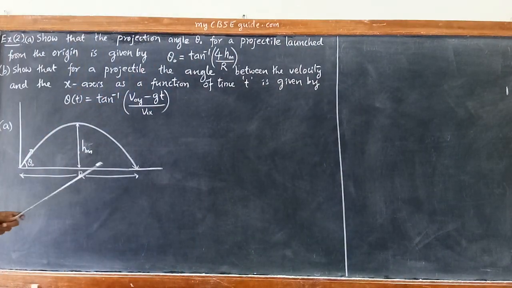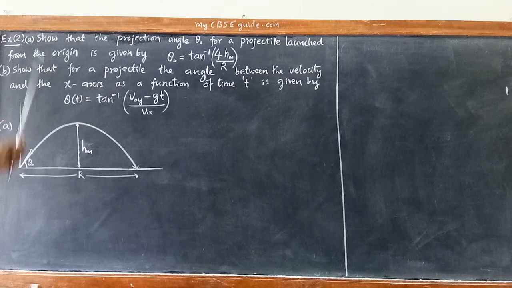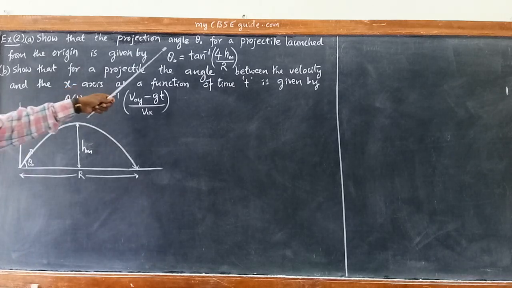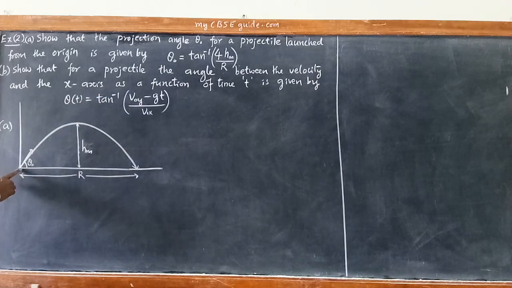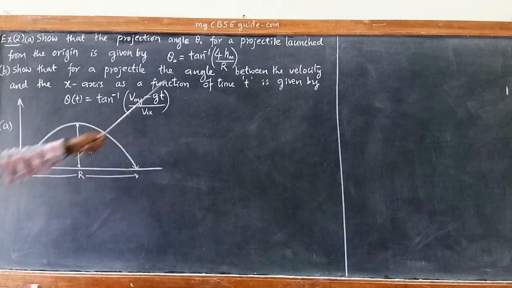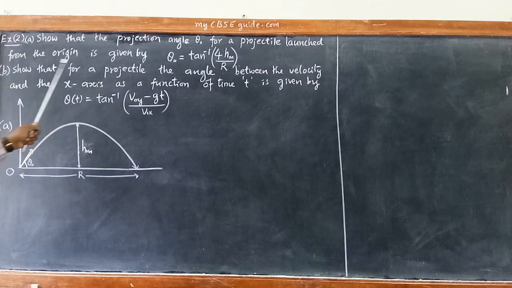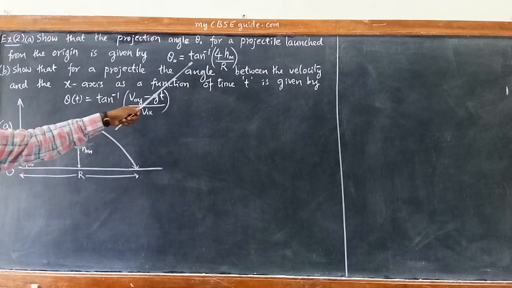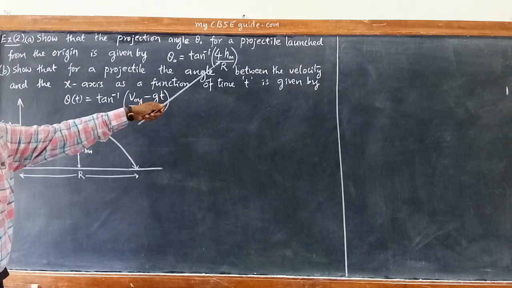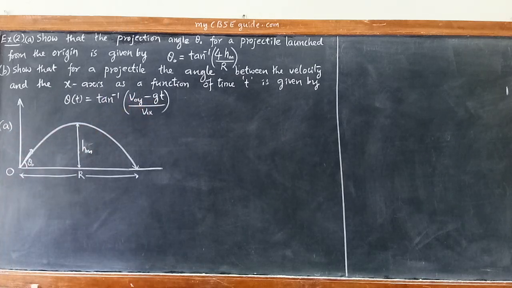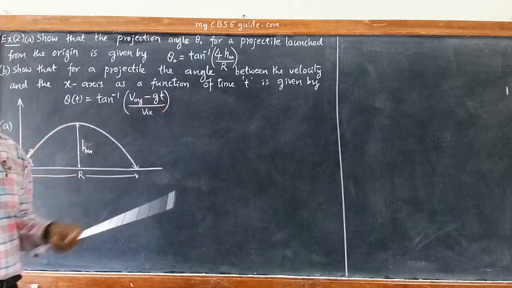another type of example. Second example: show that the projection angle theta naught for a projectile launched from the origin is given by theta naught is equal to tan inverse of 4 hm by r, where hm is the maximum height.